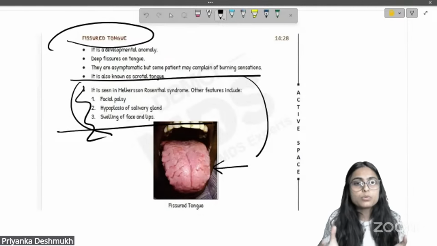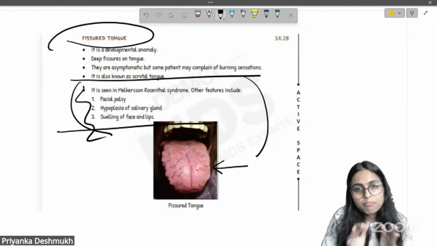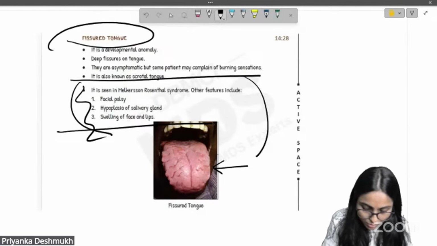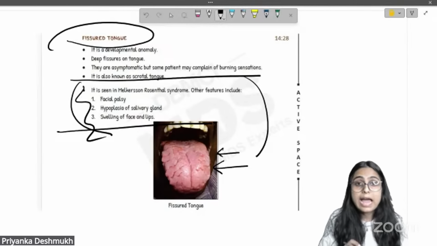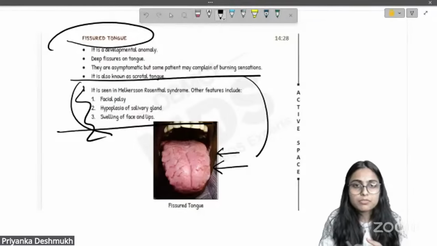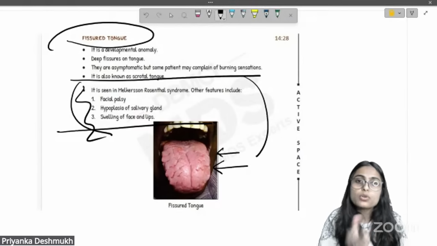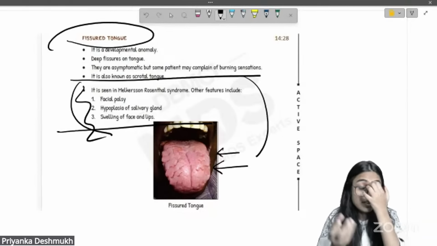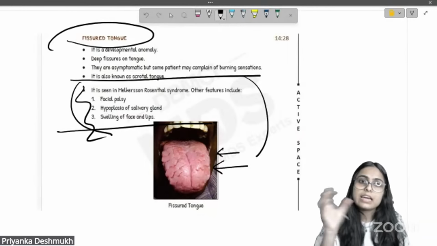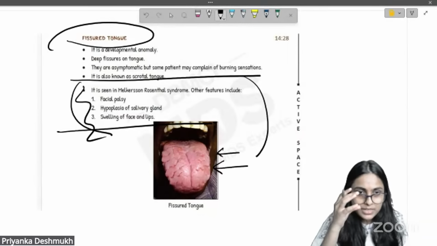For you guys, they might give you the fissured tongue picture and two other pictures, and ask in which syndrome you see these features. So an image-based question can be asked next year. This year, of course, they have directly given the features and asked for the syndrome name, correct?